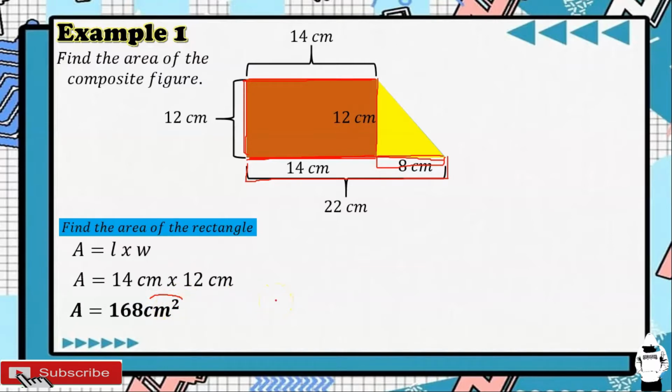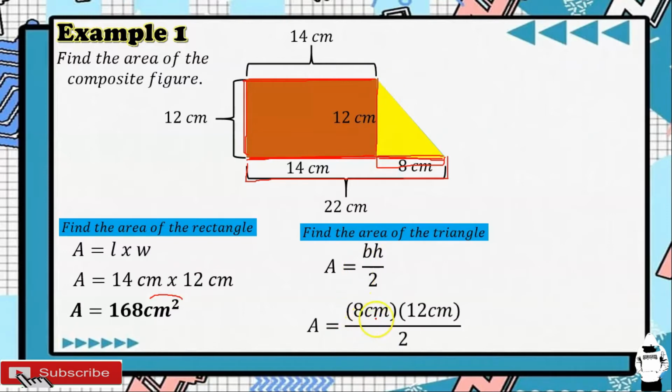Next na kukunin natin ay yung area ng triangle. The formula in getting the area of a triangle, A is equal to 1/2 of base times height, or base times height divided by 2. So, ang base natin dito sa triangle na ito ay yung 8, and then the height is 12.